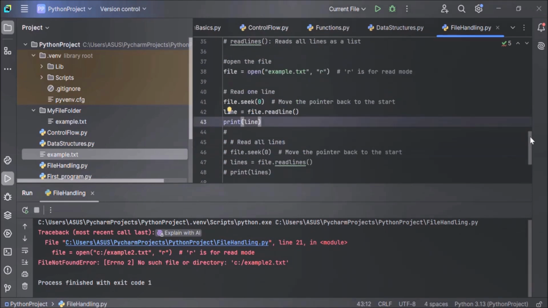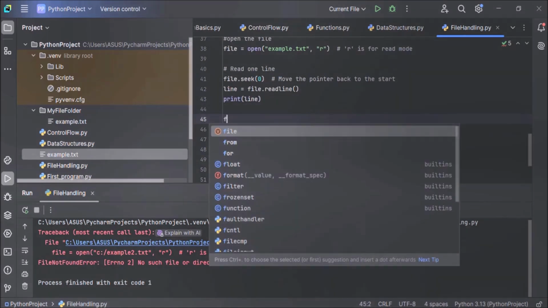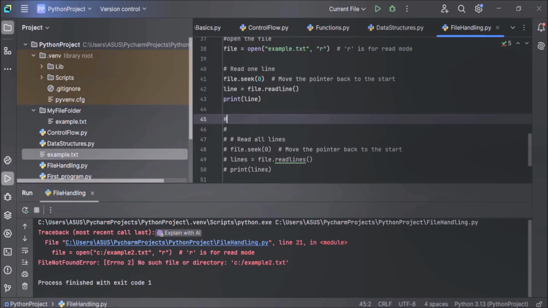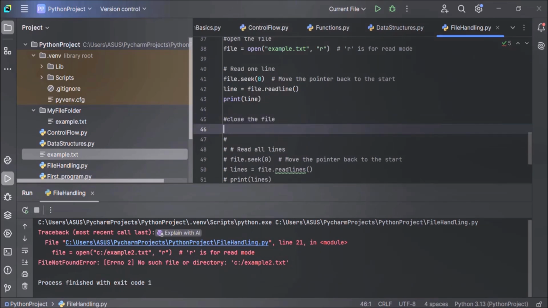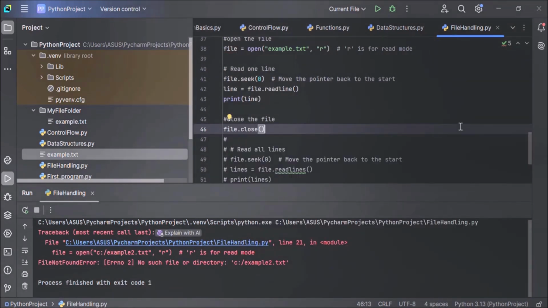And after printing, because the file operation is completed now, we have to close the file also. So let's call the close method here. Close the file, because it is very, very important. You have to remember this. After the file operation, we have to close the file also. How to close the file? Name of the file object dot close method. That's it. File is closed here. Now our code is complete.